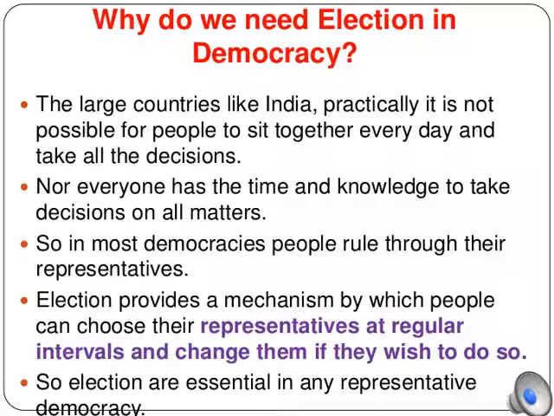So here they select one representative on behalf of the people. This representative takes the decision as per the will and the command of the people. So in most democratic countries, people rule through their representative. These elections provide a mechanism by which the people can choose the representative at a regular interval of 5 years and change them if they wish to do so. So we say that in a democratic country like India, elections and the representative form of government are very important. That is the reason why elections are essential in any representative democracy.